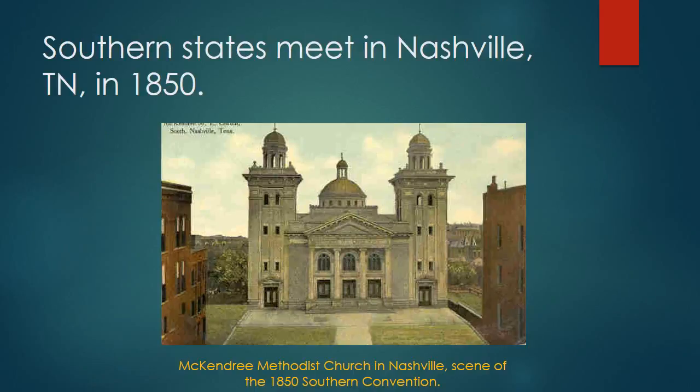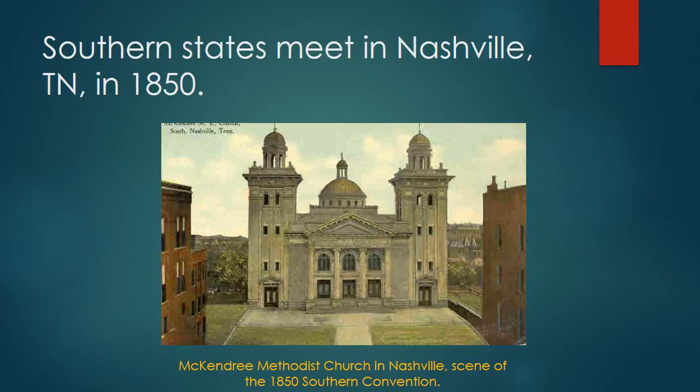Well, in 1850, Southern states meet in Nashville, Tennessee. They held a convention in 1850 of 9 Southern slave states. And at this convention, they all decided that the problems facing the country here in the 1840s are big enough and they warrant satisfaction. And they claim at this Nashville convention in 1850 that unless some type of compromise is reached on these issues that satisfies them, they are already using the claim that they will secede from the Union.